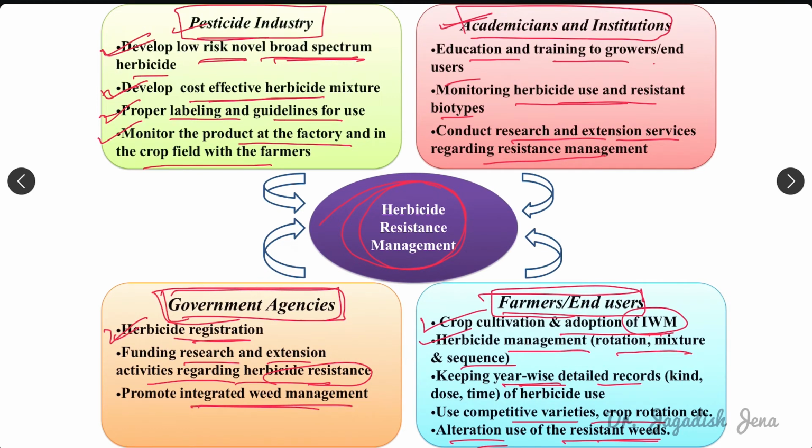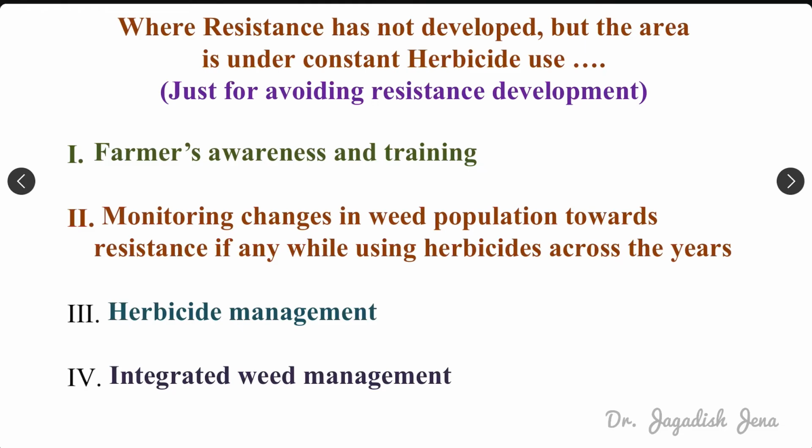So these are different roles: like the pesticide industry, what is their role. Then academic institutions like colleges and universities, what is their role. Then government agencies, what is their role, and farmers or end users, what should be their role in management of herbicide resistant weeds. Okay, next thing, this can be done where resistance has already been developed.